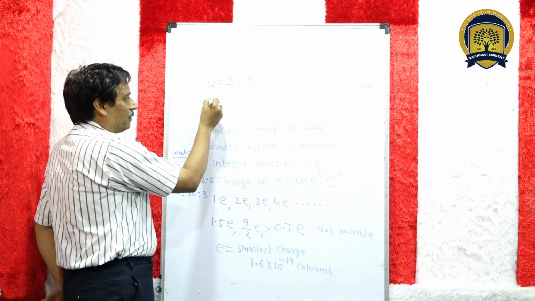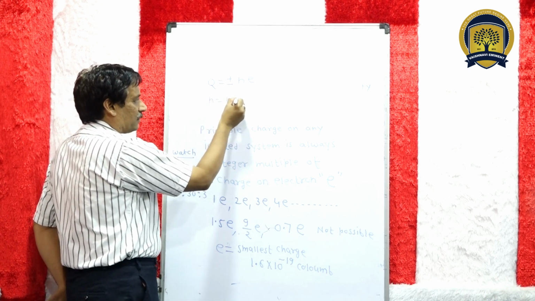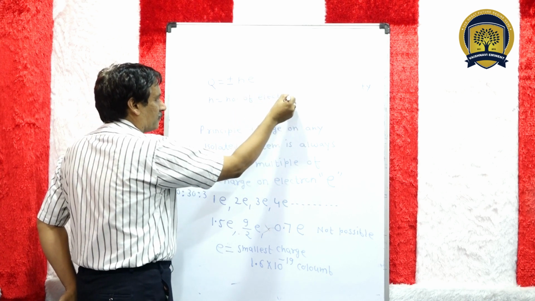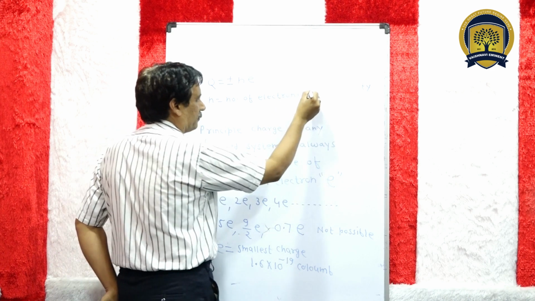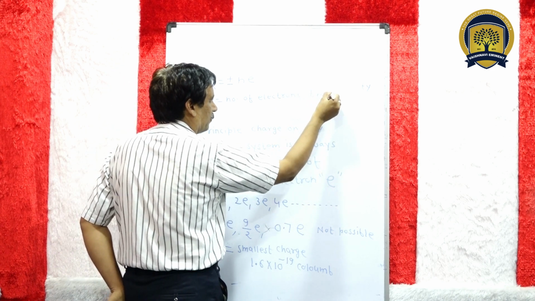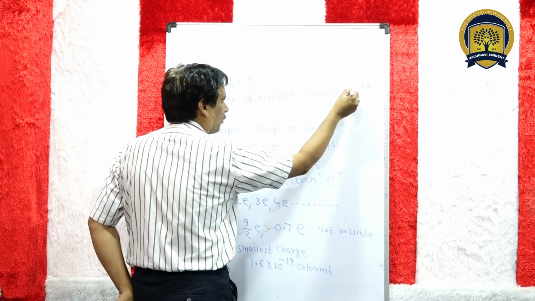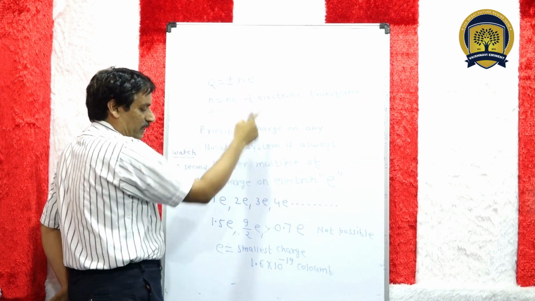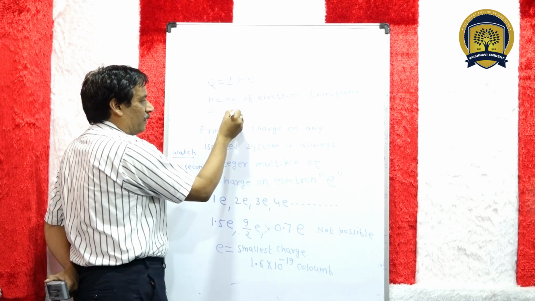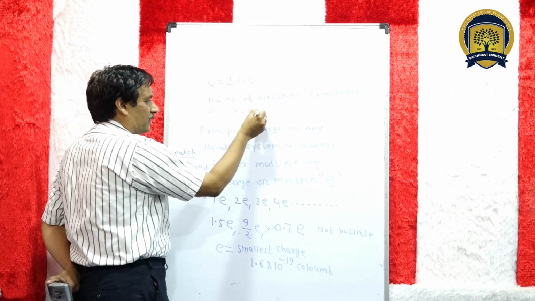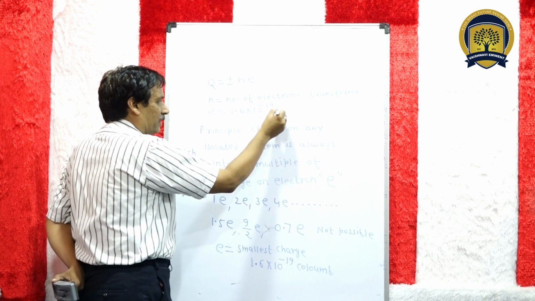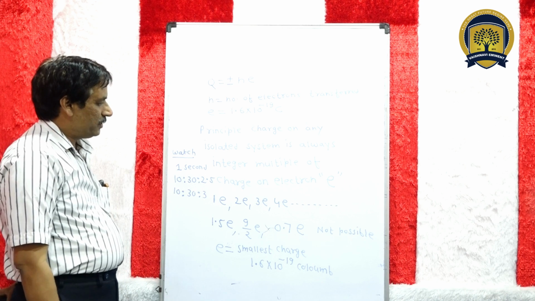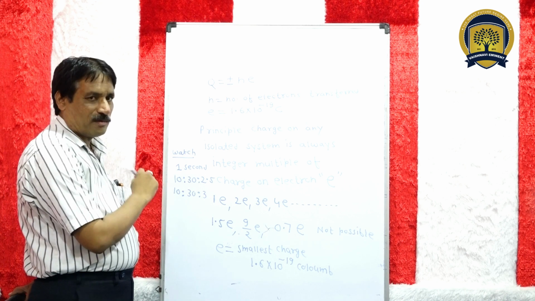What is Q? Charge. What is n? n is the number of electrons transferred. And e is the electronic charge, having value 1.6 × 10^-19 C. C for coulomb.